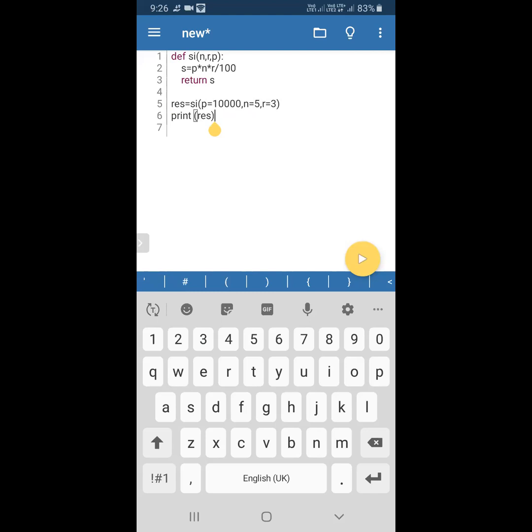Fifth line, sir. It is not a default argument. Sir, positional argument, sir. How is it a positional argument? It is not a positional argument. It is not a default argument. It is a keyword argument or named argument.